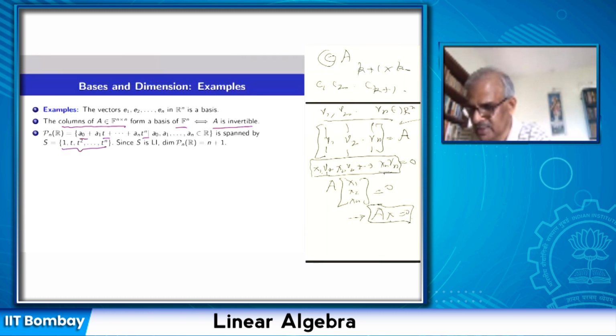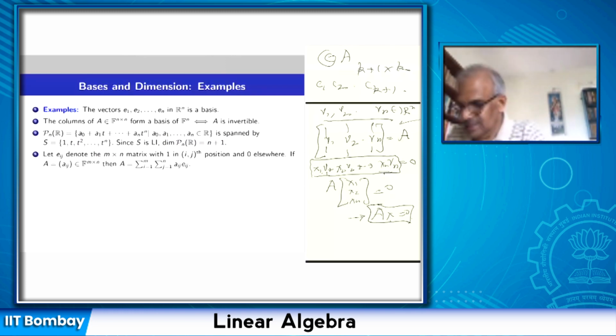Their linear span is the whole of Pn(R), and therefore the dimension of Pn(R) is n plus 1. Remember, Pn(R) is the vector space of polynomials of degree at most n, and its dimension is n plus 1.